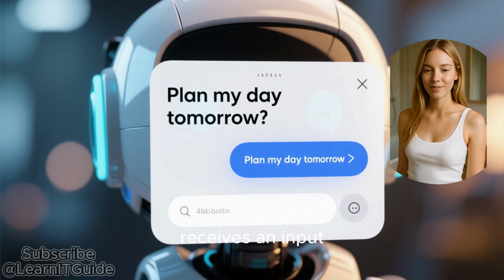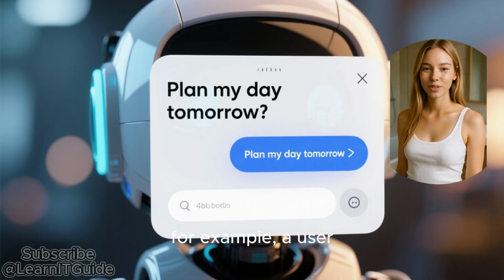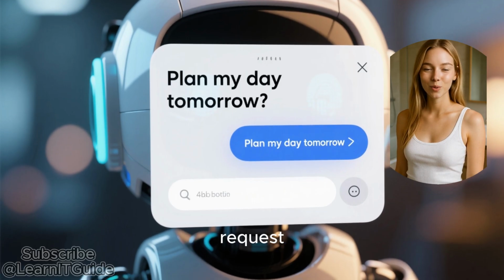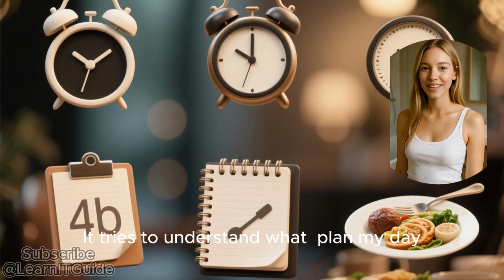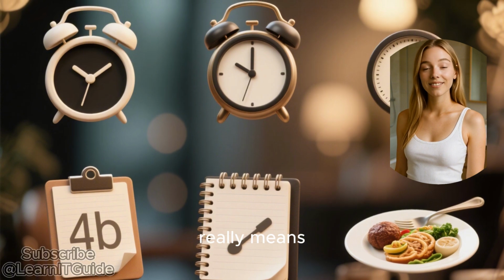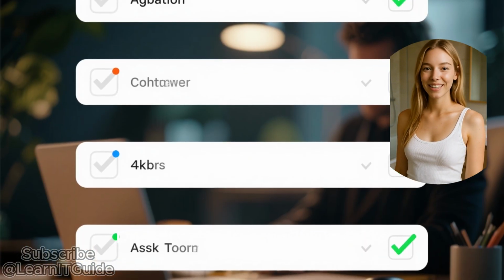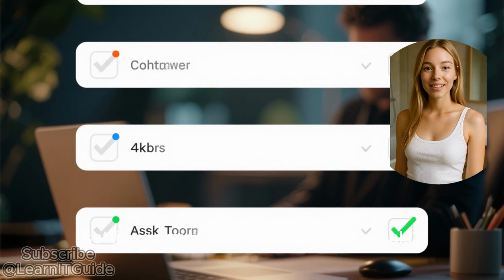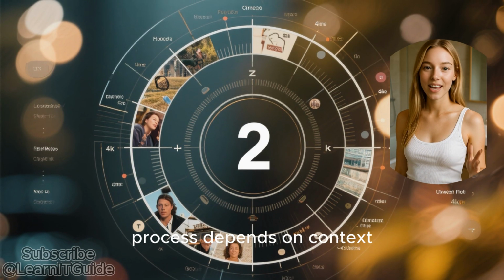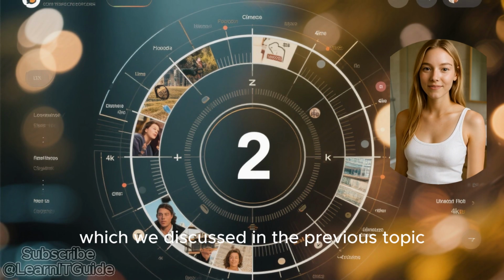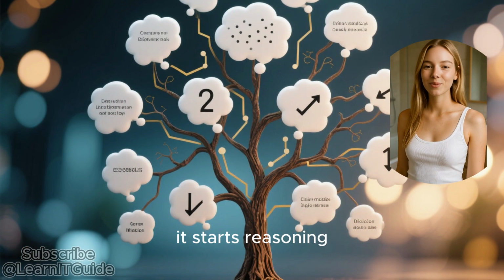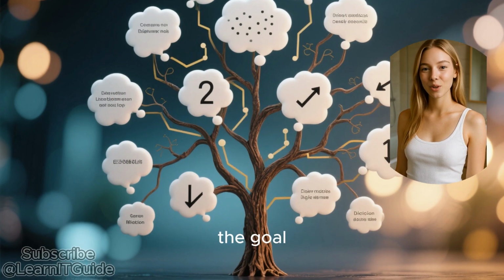When an AI agent receives an input, for example, a user request like, "Plan my day tomorrow," it begins by interpreting that request. It tries to understand what "plan my day" really means. Does it refer to scheduling tasks, checking appointments, setting reminders, or suggesting meals? This understanding process depends on context, which we discussed in the previous topic. Once the AI has a clear understanding, it starts reasoning, deciding how to achieve the goal.